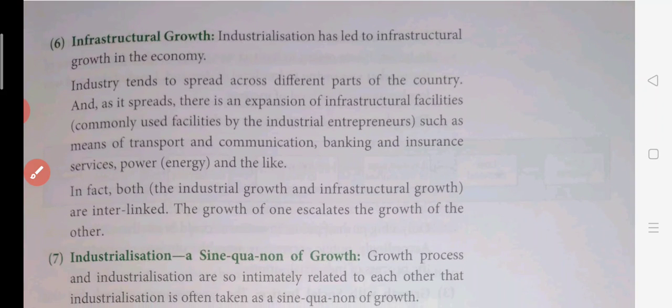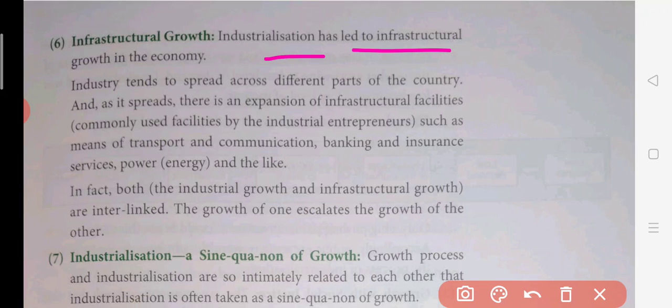Now, infrastructure growth. See, what is infrastructure? All these roads, buildings, dams, transportation facilities, electricity, power generation. This is all infrastructure which we need in our country to improve industrialization. So it has led to industrial growth also.